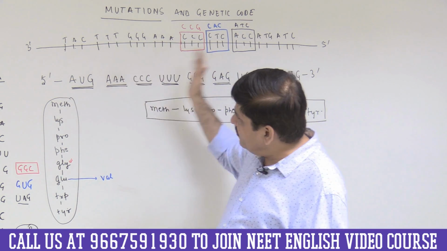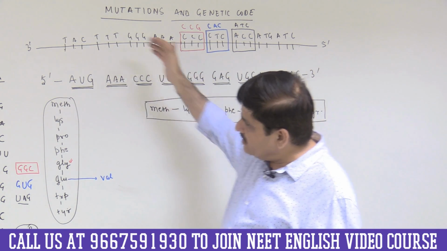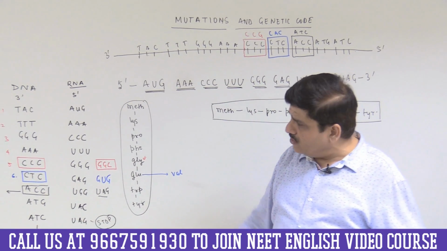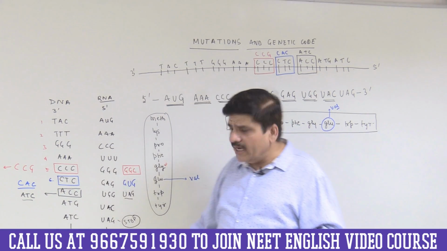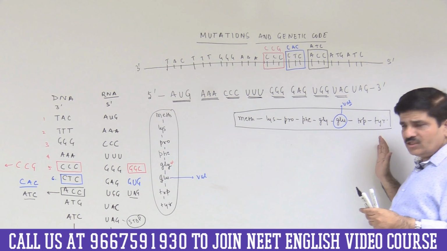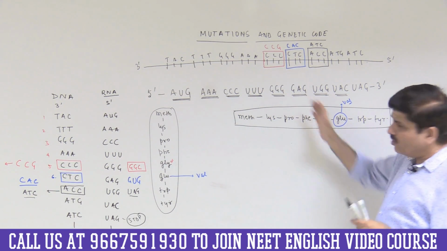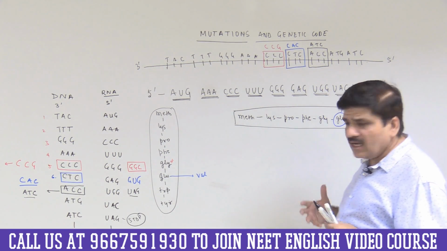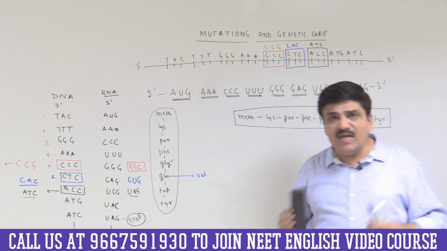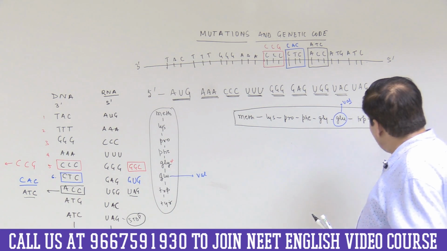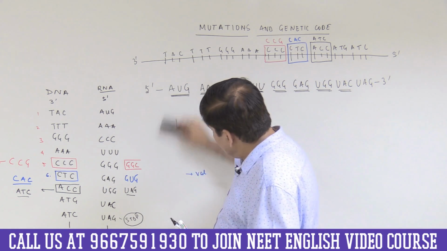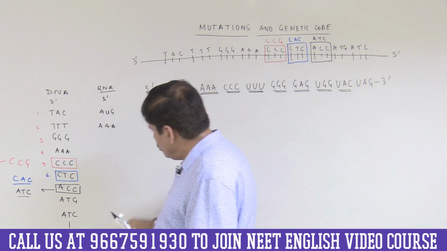I have already read the frames of the two nucleic acids, and I have given you the sequence of the codons that are present on them. I have told you how to read it and how to write it. So I hope you are absolutely sure about the open reading frame of, for example, a messenger RNA molecule. Now let us see what exactly are frame shift mutations. We don't require this now, so we are rubbing it off. I hope the first three types of mutations are absolutely clear.